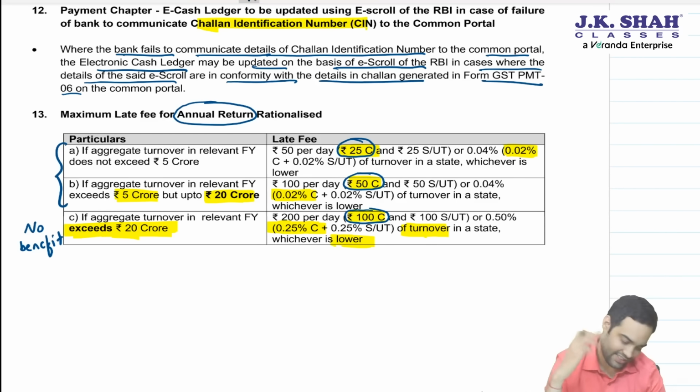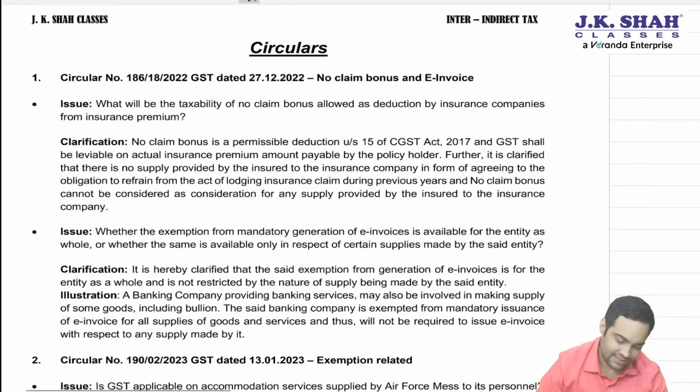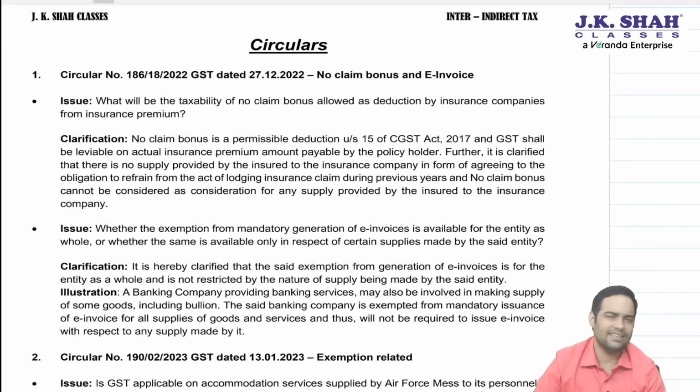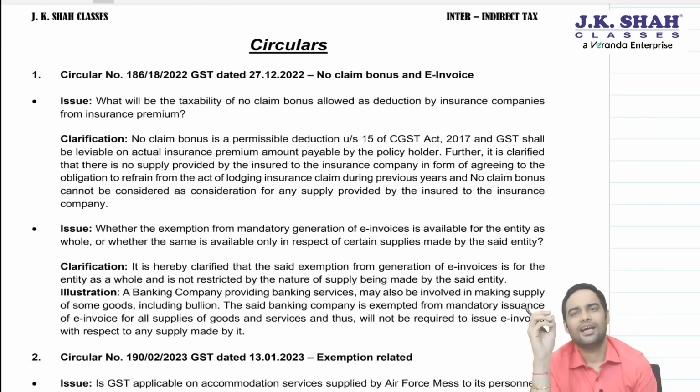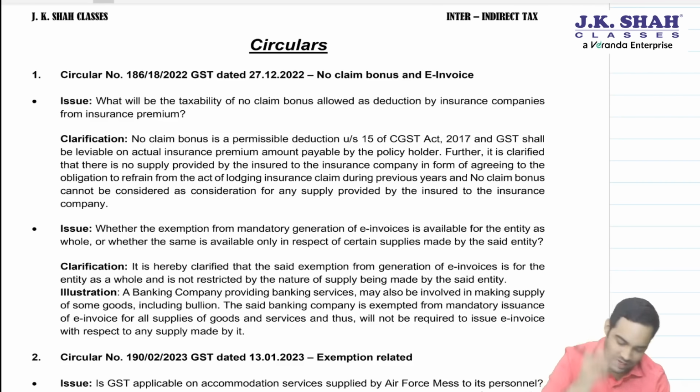Okay, great. Now we come to the last part, that is circulars. A very simple circulars issued on 4 matters. Let's have a look at the matters. First one, no claim bonus. What is this no claim bonus? I'll give you an example.